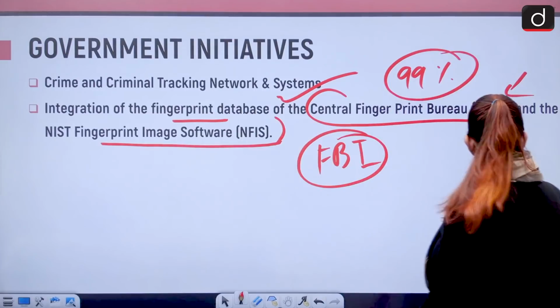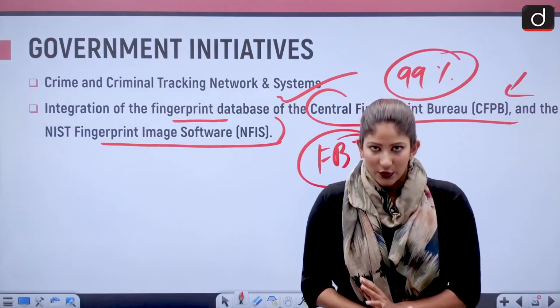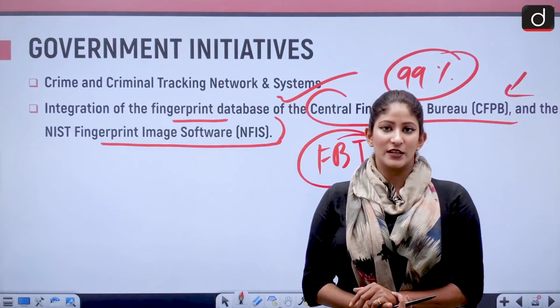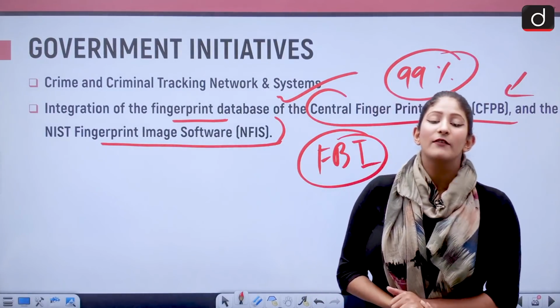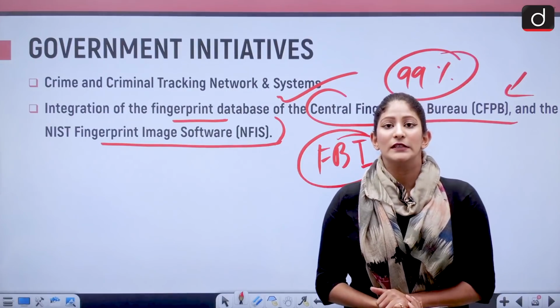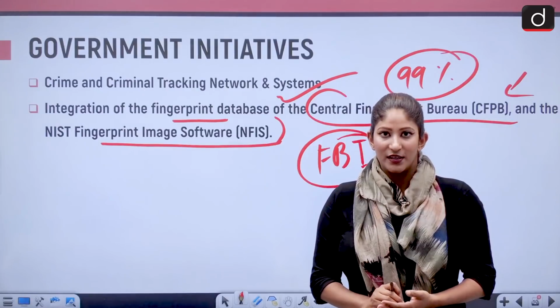So these are certain initiatives. Apart from that, forensic universities have been established in the country, many of them, for having proper knowledge about the increase in crime rates with respect to newer technologies, right?